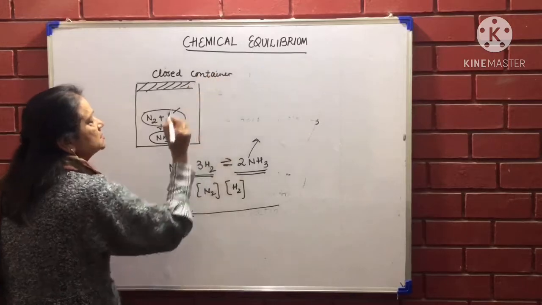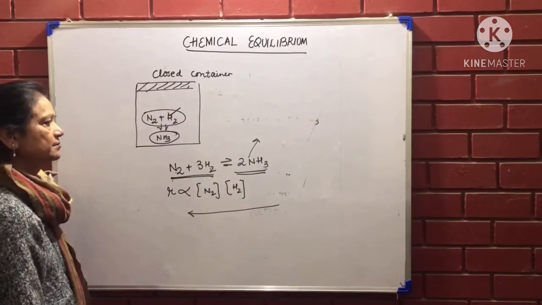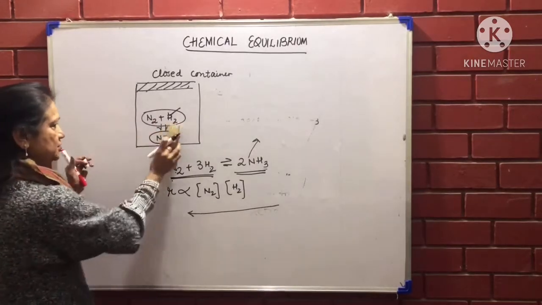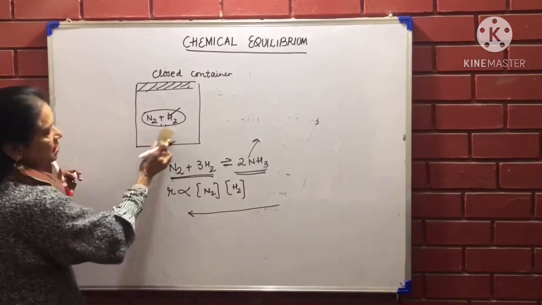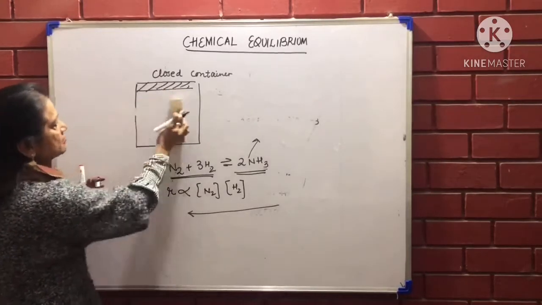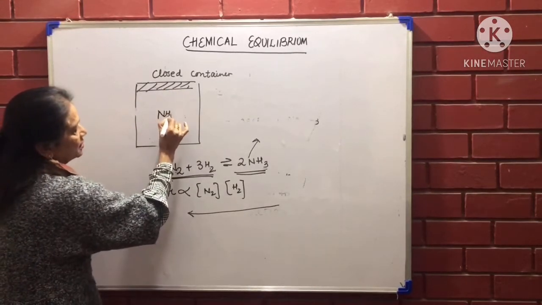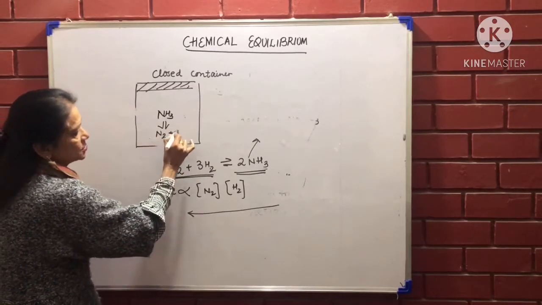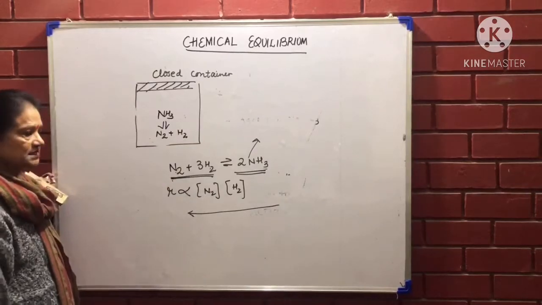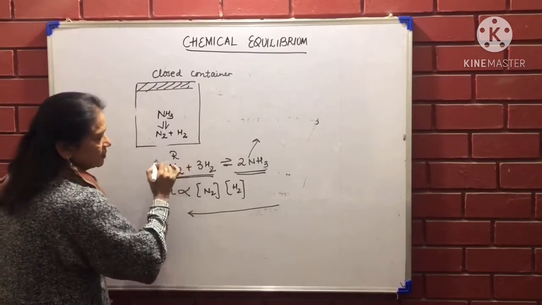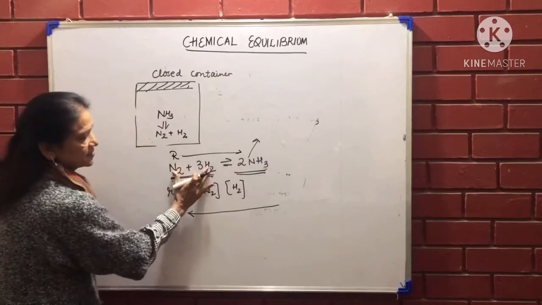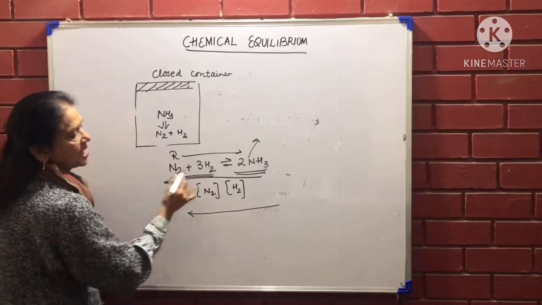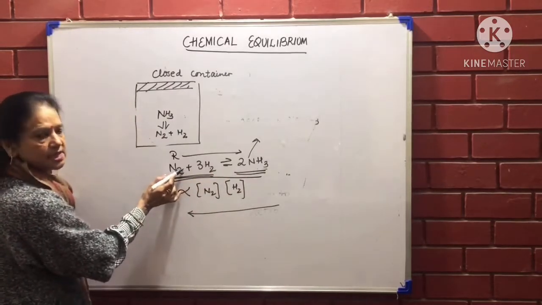Second important thing is, I can start the equilibrium reaction from any side. I can put nitrogen and hydrogen and then have the reaction, ammonia will be formed. I can start my reaction by just putting ammonia here, because it is a reversible reaction, it will change into nitrogen and hydrogen. So in a reversible reaction, when I look at this side of the reaction, this is the reactant, this is the product. When I look at the backward side of the reaction, this is the reactant and these are the products.